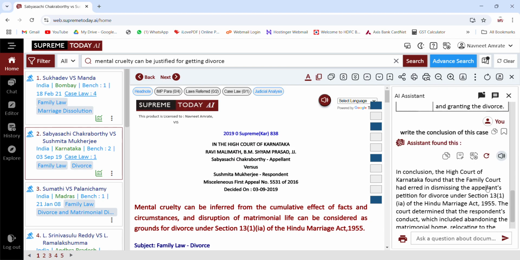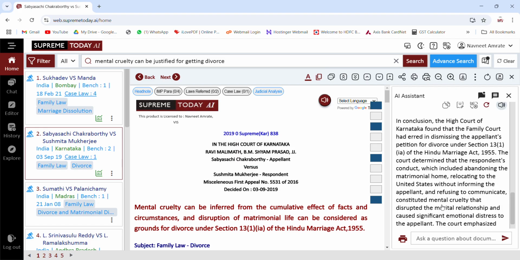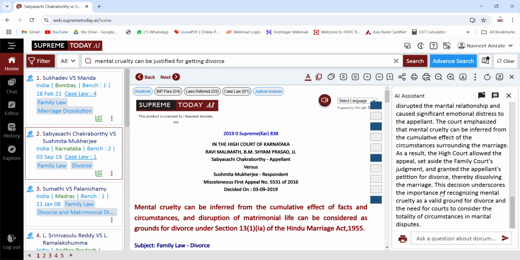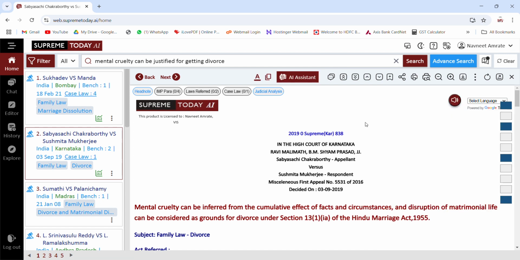The High Court of Karnataka found the family court order erred in dismissing the application for divorce, and the court determined the respondent's conduct was abandonment and cruelty. As a result, the High Court allowed the appeal and set aside the family court order, thereby dissolving the marriage. So exactly what conclusion should come out, we have got it through this AI assistance. Now this was one feature.